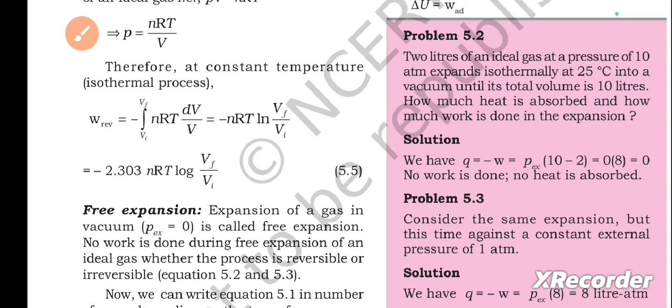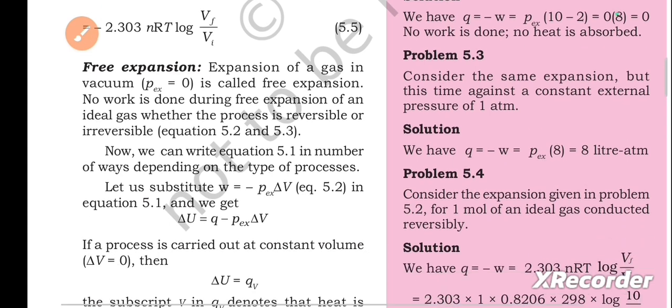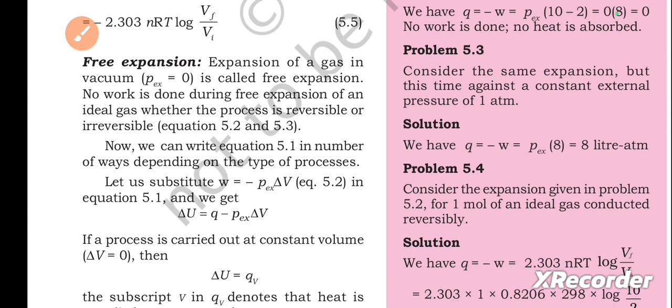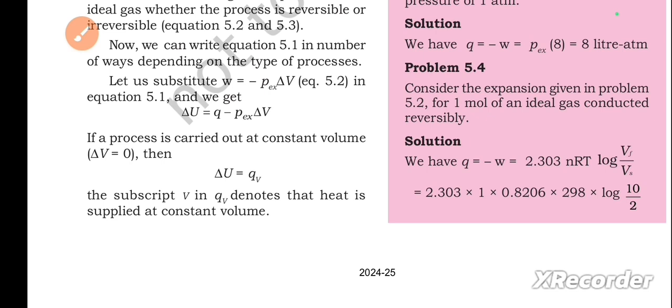Next, free expansion. Expansion of a gas in vacuum is called free expansion. No work is done during the free expansion of an ideal gas whether the process is reversible or irreversible. Now we can write equation 5.1 in a number of ways depending on the type of process. Let us substitute. This equation you can check it out. If a process is carried out at constant volume, ΔV equals 0, then ΔU equals QV. The subscript V in QV denotes that heat is supplied at constant volume.